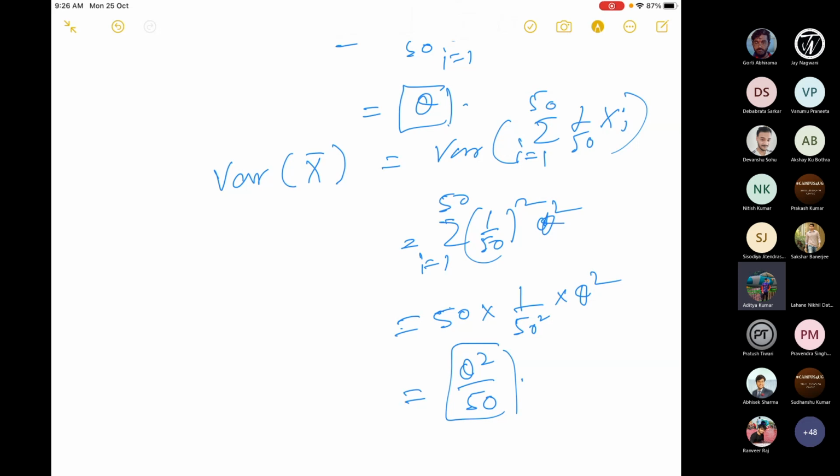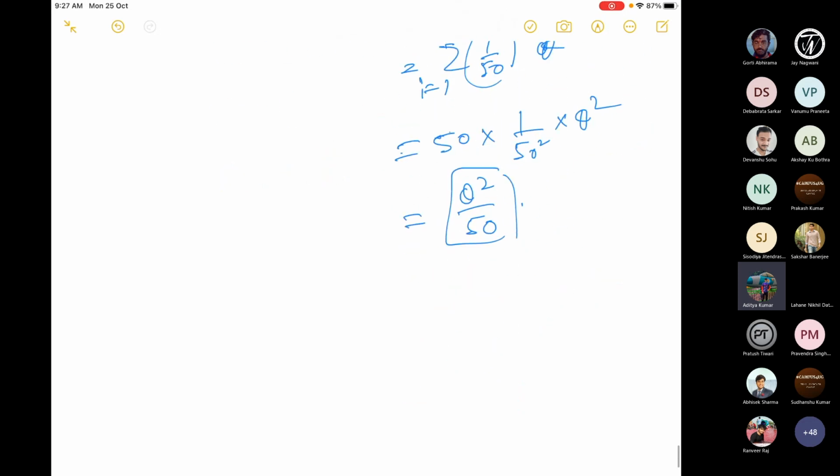So here the sample variance is not the population variance, but the sample mean is exactly equal to the population mean. Here's an example. Now let me give you another result.